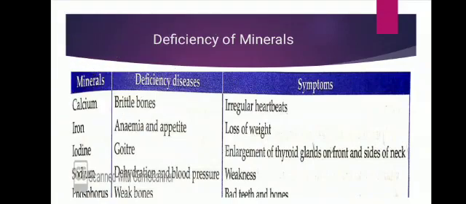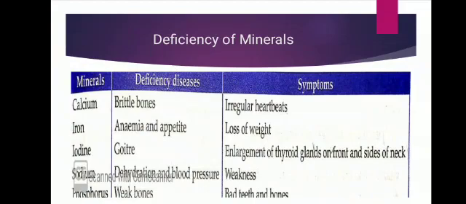Now next is deficiency of minerals. As I earlier explained, the several minerals that we need in our diet are calcium, iron, iodine, sodium and phosphorus. So deficiency of calcium causes brittle bones. Brittle bones means they can easily fracture. Symptoms are irregular heartbeats. Deficiency of iron causes anemia and loss of appetite, and because of this the person can lose weight fast.